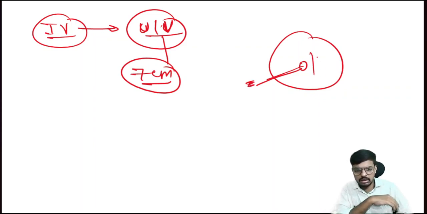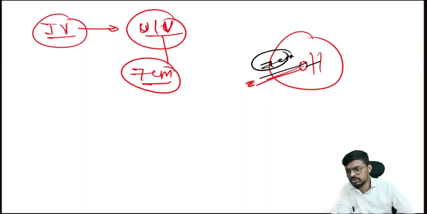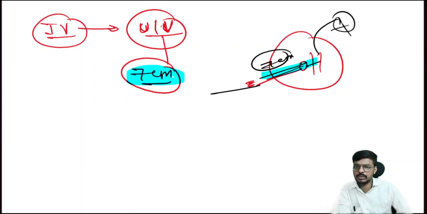So here it will connect to the inferior vena cava. If we insert it 7 centimeters, then it will reach the inferior vena cava. This question will come in the exam. If you are inserting the 7 centimeter umbilical catheter, it will reach the inferior vena cava. So if I give the epinephrine directly here, it will go to the inferior vena cava, and from there to the heart. So the purpose is solved here.